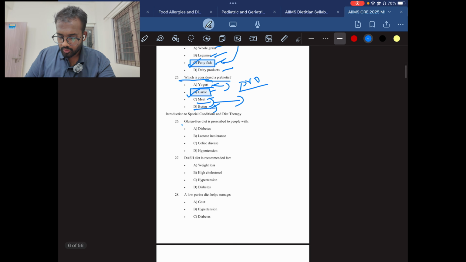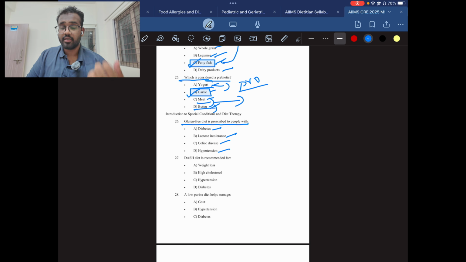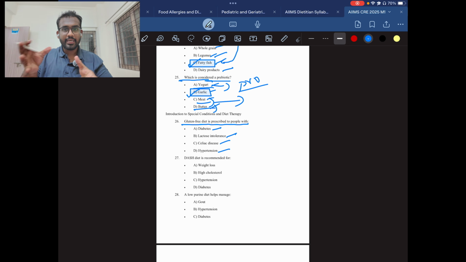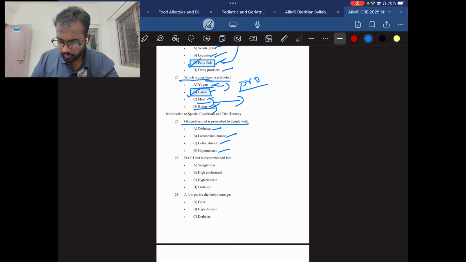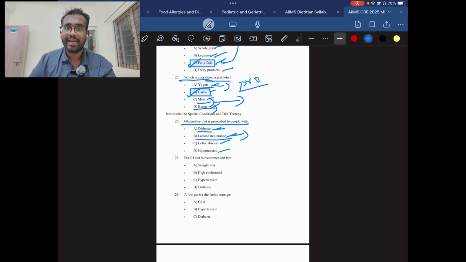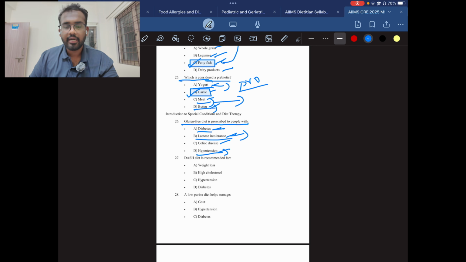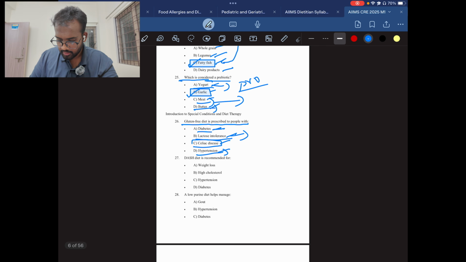Question number 26. Gluten-free diet is prescribed to people with diabetes, lactose intolerance, celiac disease, hypertension. If you don't know the name of that particular disease, you can eliminate the other options, then the remaining option you can take. For example, diabetes, everyone knows, it is regarding the sugar levels. Then lactose intolerance is a deficiency in lactase enzyme, they can't consume milk products. And hypertension is a cardiovascular condition, a blood pressure condition. So three options are eliminated. Only one option remains, that is celiac disease. So this is the answer.